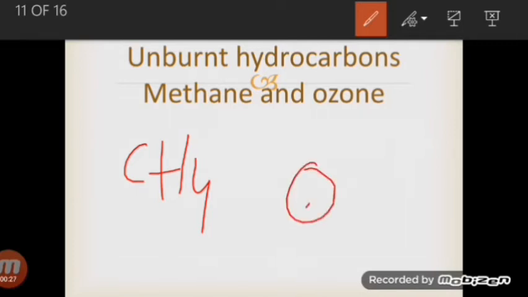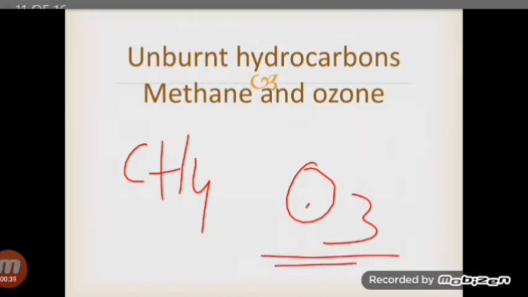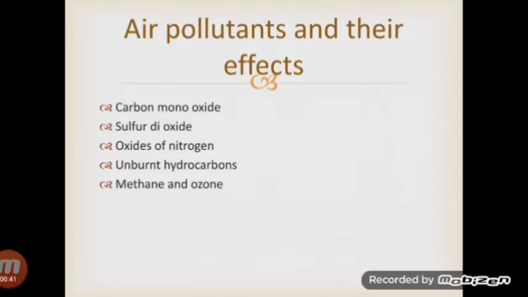Ozone is another form of pollutant, and it is formed when nitrogen dioxide in the air reacts with unburnt hydrocarbons in the presence of sunlight. That's why there is production of this allotrope of oxygen, which is ozone. Now the air pollutants and their effects. Let's look at the hazardous effects of these air pollutants on human beings and on non-living things.